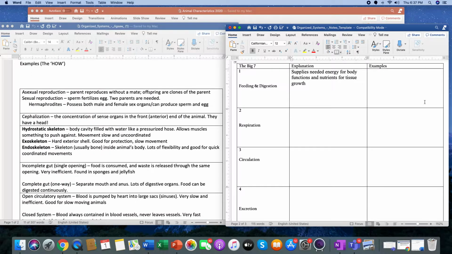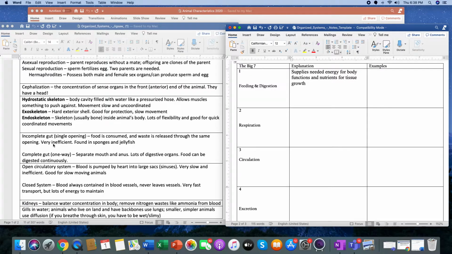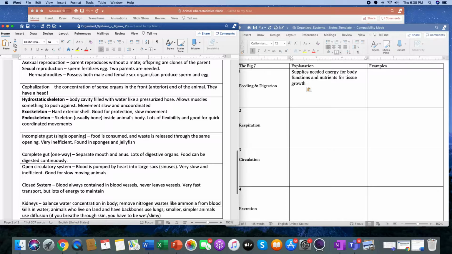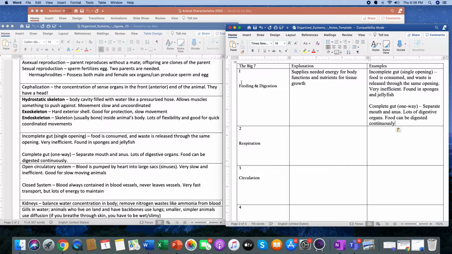So we're going to go down here, and now we're going to explain how. So, feeding and digestion, no, we're not talking about sexual reproduction or anything like that. We're not talking about skeletons. Hey, these look like a couple examples. Incomplete gut. So what that is, food is consumed and waste is released in the same opening. It is very ineffective, found in sponges and jellyfish, all right? Or one way, have a separate mouth and anus. That is the other end, all right? And we have food it can be constantly digested. So what I'm going to do is copy this and paste it over here in examples. Boom. Check that out. We're done with the first part.